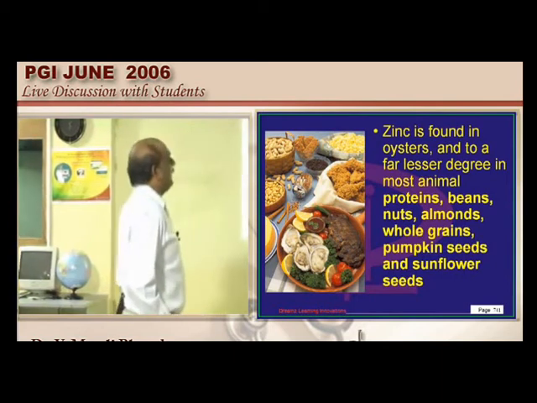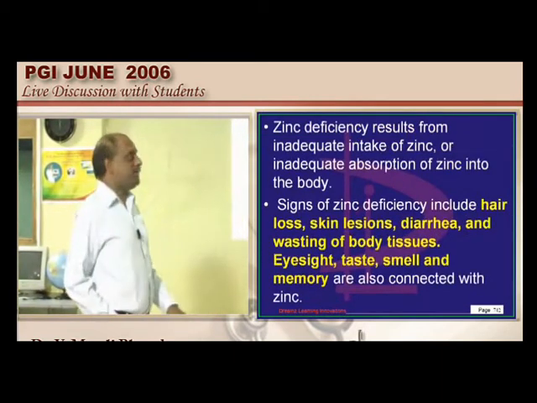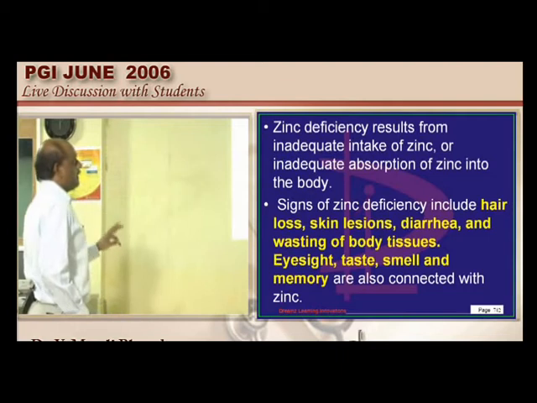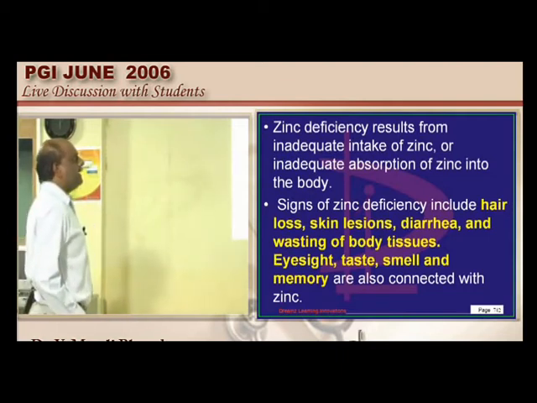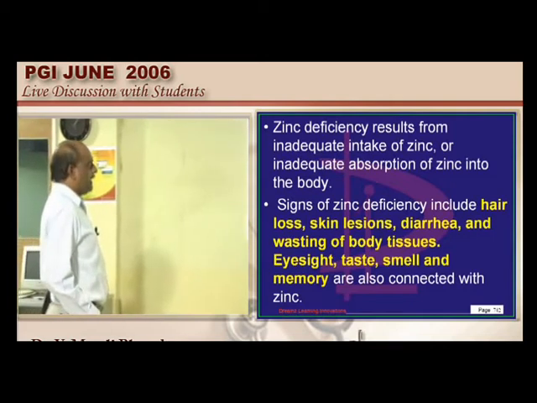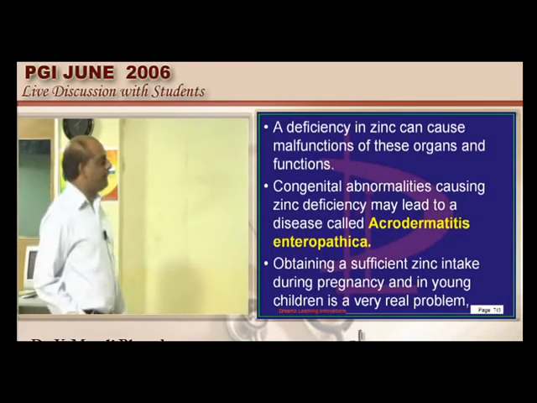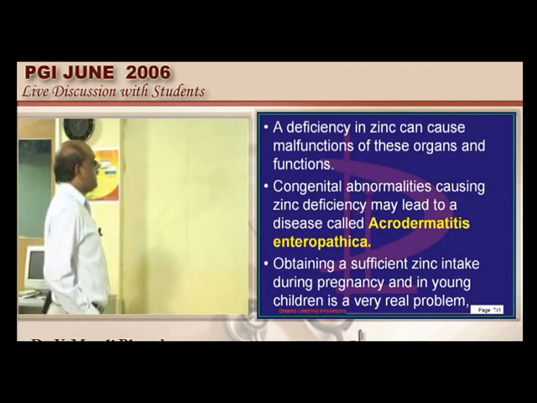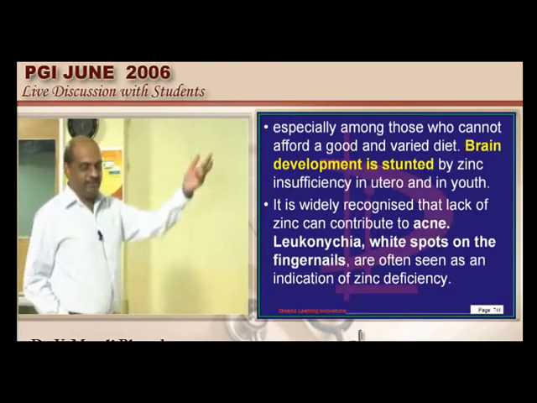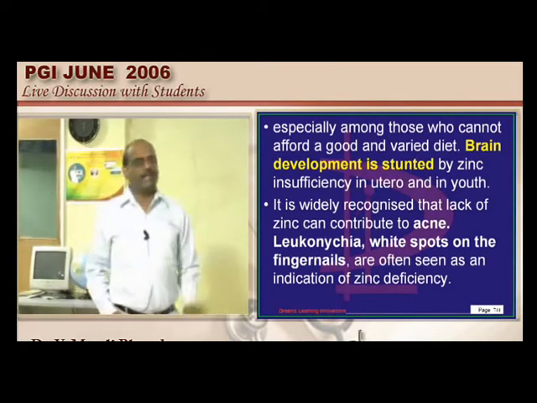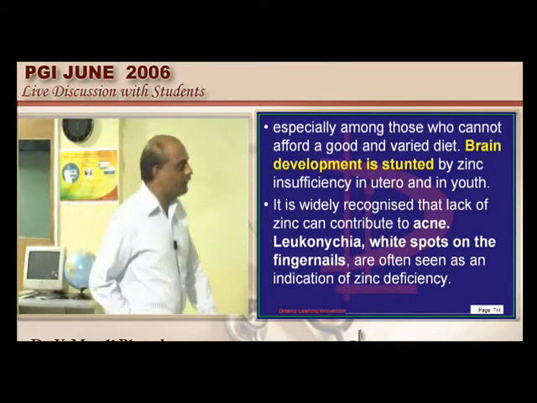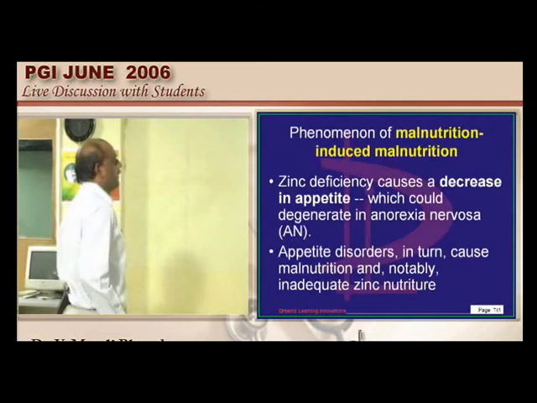Now hair loss, skin lesions, diarrhea, wasting of body tissue, and also a change in the eyesight, taste, smell and memory, and acrodermatitis enteropathica, and brain development become abnormal. Leukonychia will be there, acne also, zinc deficiency is implicated. So many things about zinc deficiency, at least acrodermatitis enteropathica we have to fundamentally remember.